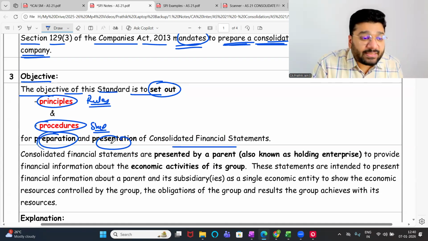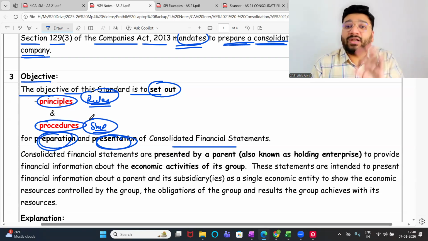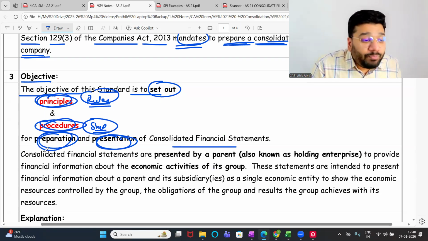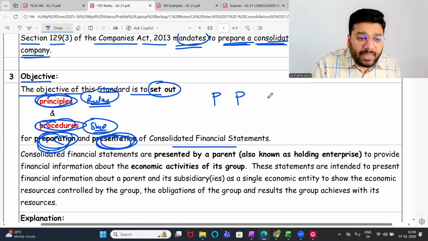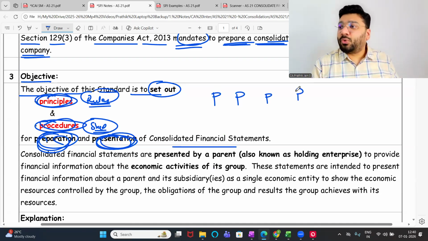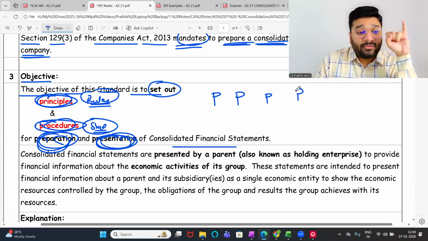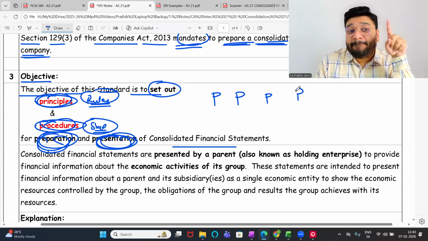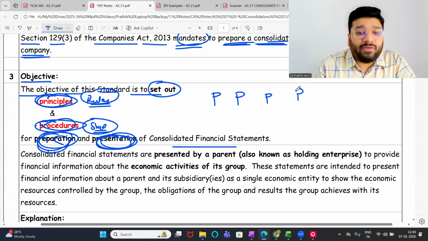How should I prepare the CFS? How should I present the CFS? For that, we need what? Rules and step-by-step procedure. That is what has been laid down in AS 21. So AS 21 is going to set out the principles and the procedures that is required to prepare and present the CFS. So how many P? Principle ka P, procedure ka P, preparation ka P, presentation ka P. So what is the objective of this accounting standard? The objective of this accounting standard is to set out principles and procedures for preparation and presentation. First you prepare, then you present. Preparation and presentation of the consolidated financial statement. Any difficulty?